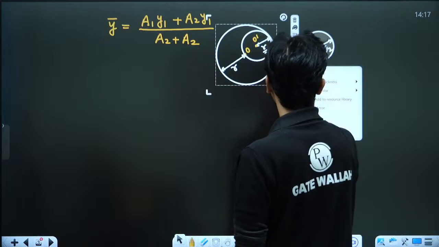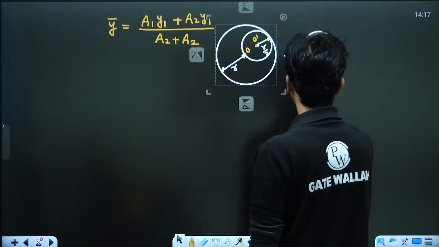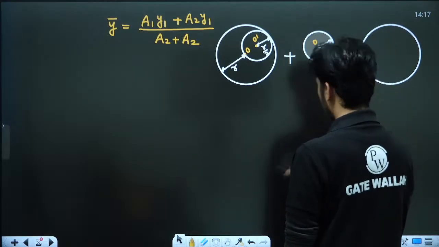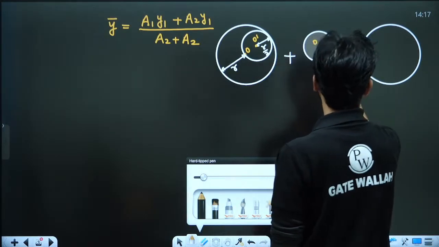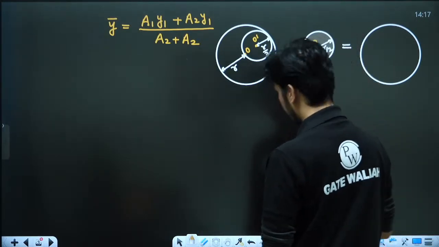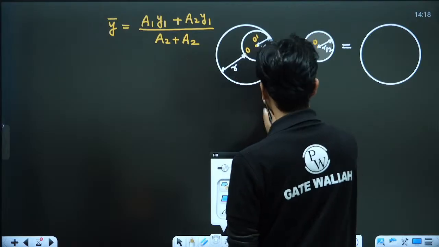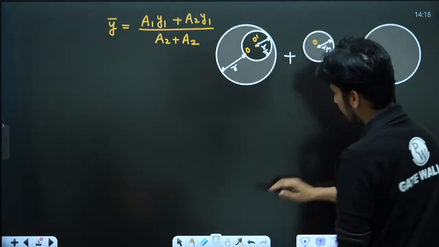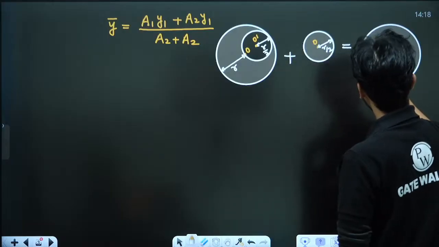When we add these two things, what will we get? We will get a complete circle. In this complete circle, this is the radius r.